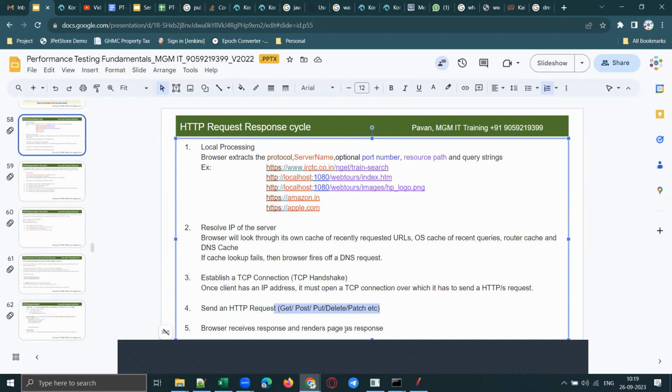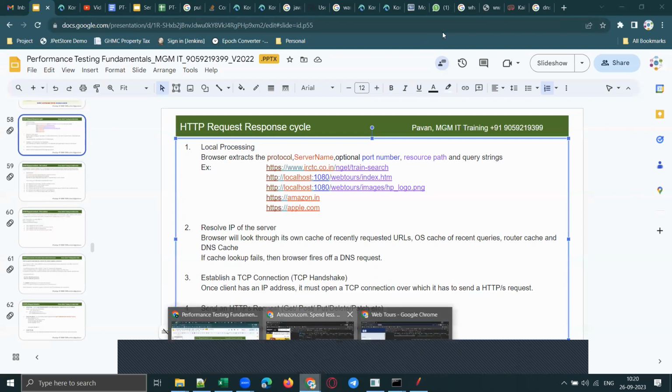Now once the browser sends a request, the server processes the request and sends the response to the browser, and the browser receives the response and renders the page as a response. Suppose the server is running fine, your server will receive this HTTP or HTTPS request, and then the server will process the request, and the response will be sent to the browser, and the browser will render the page as a response.